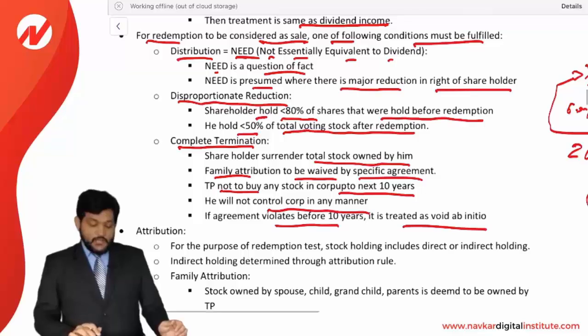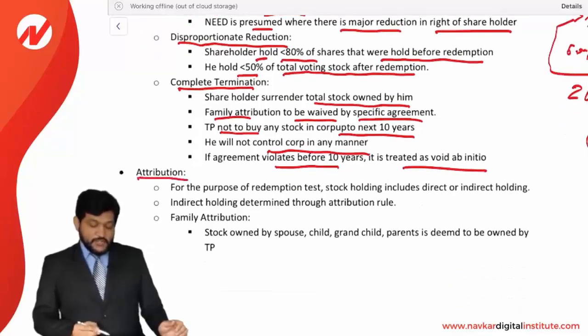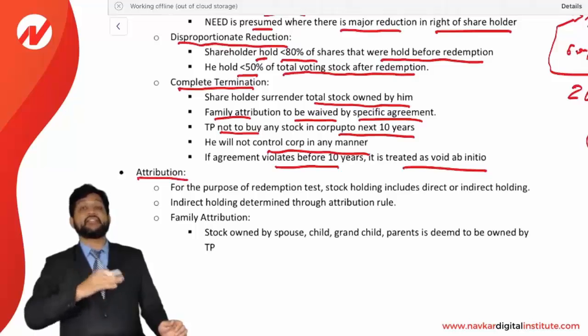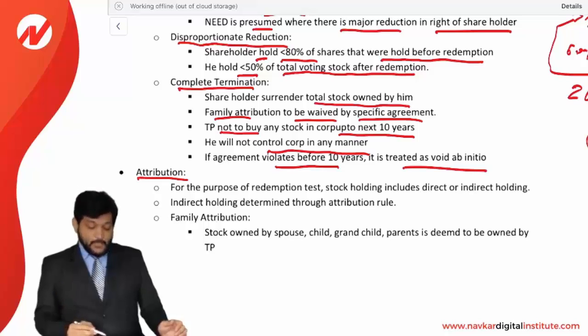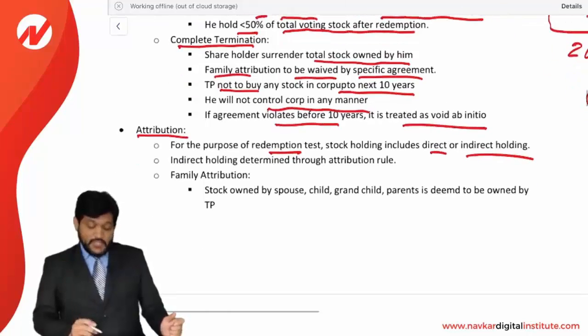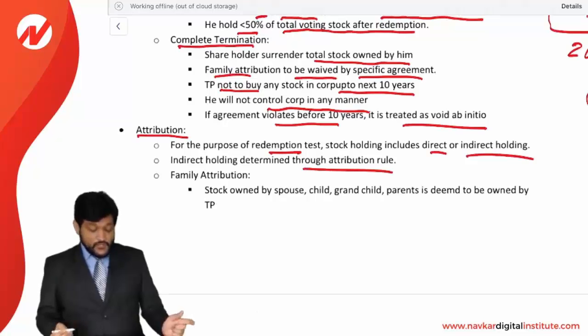Now next, attribution. What is the attribution rule? As I told you, the stock owned by relatives, the family, is considered as stock owned by you. That is an indirect holding. That is called attribution. For the purpose of the redemption test, the stock holding includes the direct or indirect holding. Indirect holding is determined through the attribution rule.